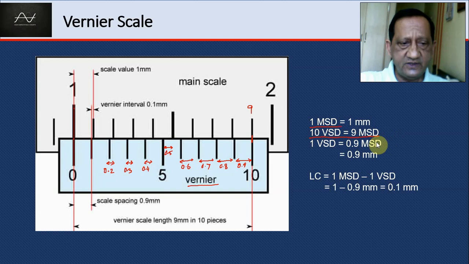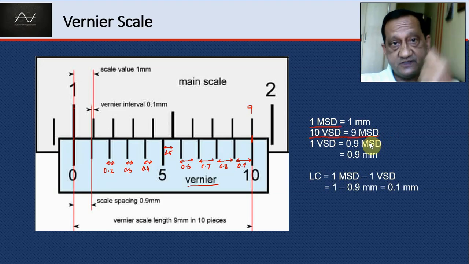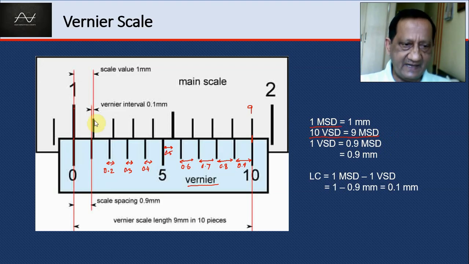So, what is the smallest movement of the vernier from this position that we can detect with our naked eye? That would be the least count. What is the gap between the first division of the main scale and the first division of the vernier? From here to here, this is the main scale, so it is 1 millimeter.